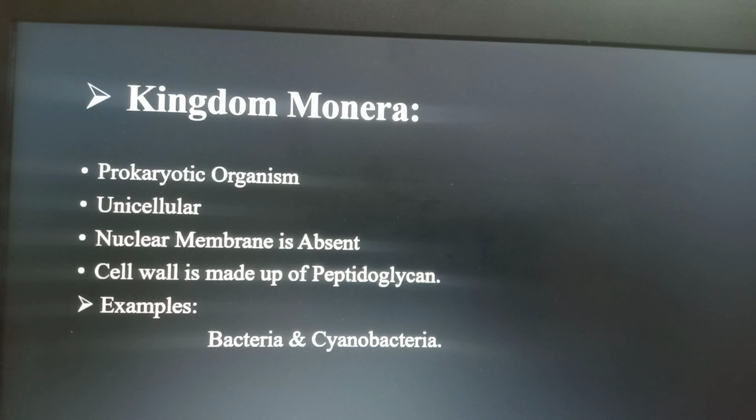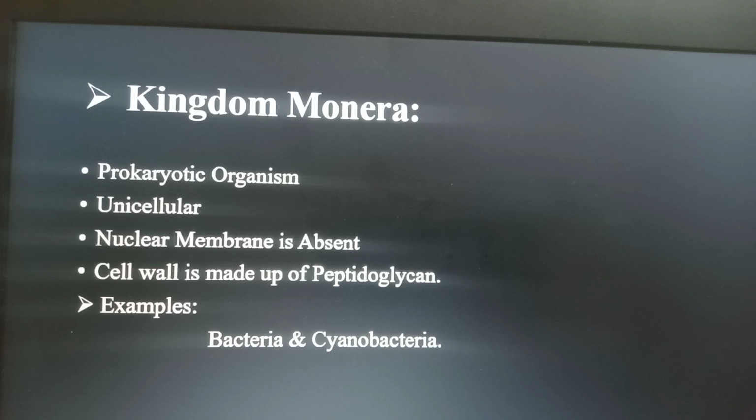The second point is levels of cellular organization. Mostly the organisms present in kingdom Monera are unicellular, right? The third point is that a prokaryotic cell has no nucleus. It means the nucleus is absent, so the nuclear membrane will also be absent, right?